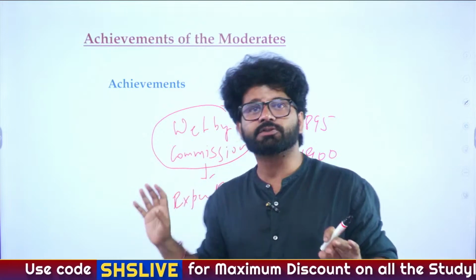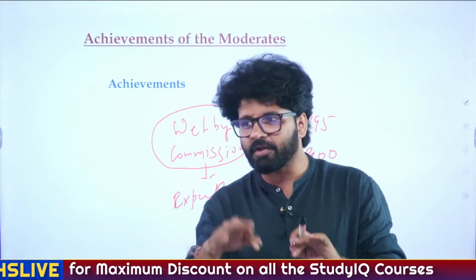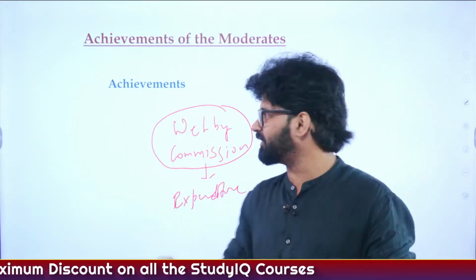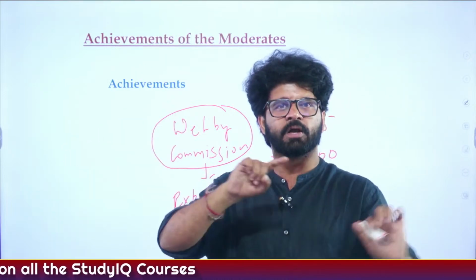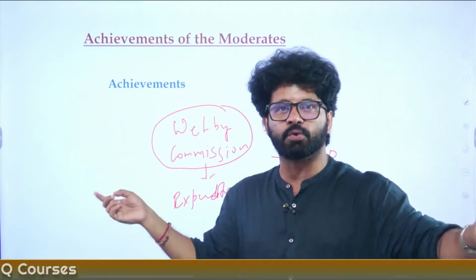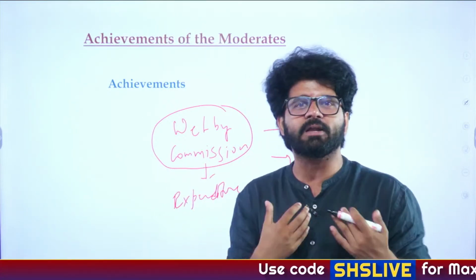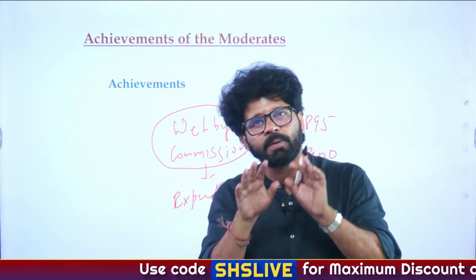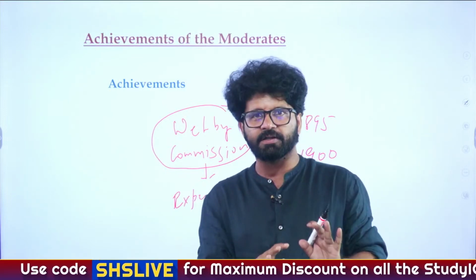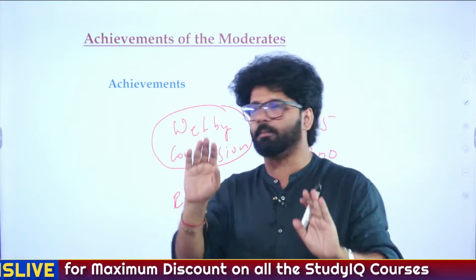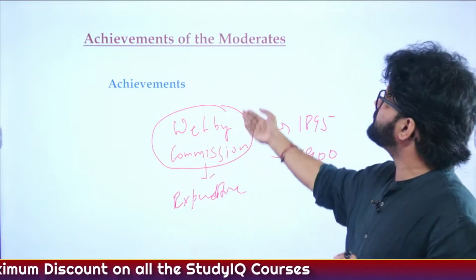So they asked the British government that, bro, think very wisely when you are spending money. They are not directly saying that you people are the culprits, spend India and leave India by 1901. They cannot do that, right? But when you read this report, you will realize that they are tacitly accepting that yes, Britishers, you people wasted a lot of money of Indians and you have to be very mindful when you are spending money. So the Welby Commission is also one of the achievements of the moderates.